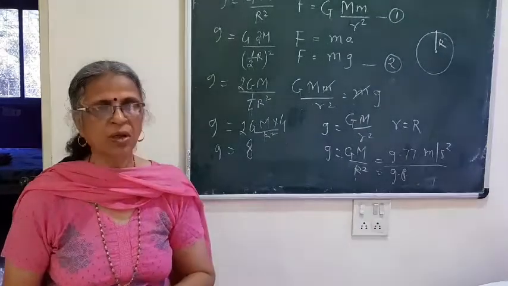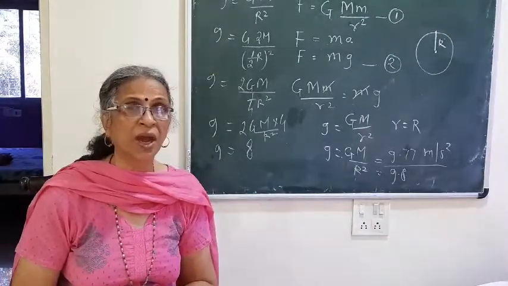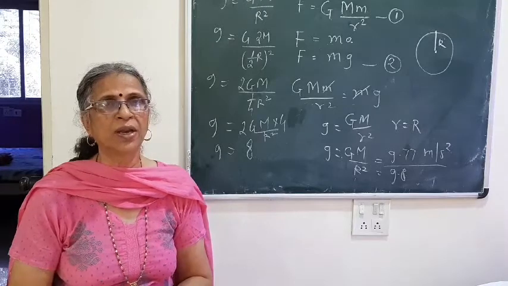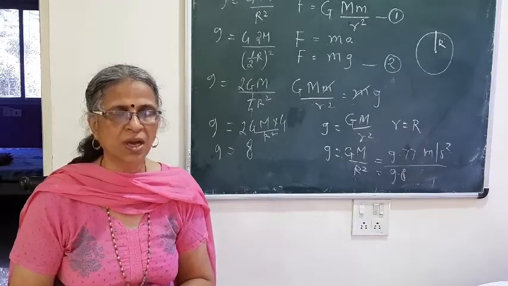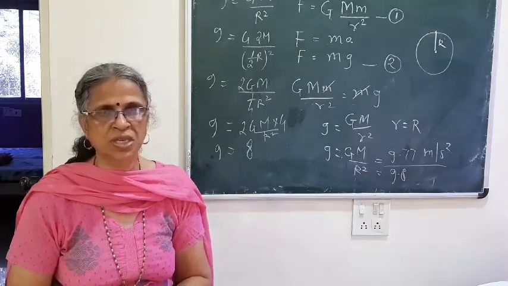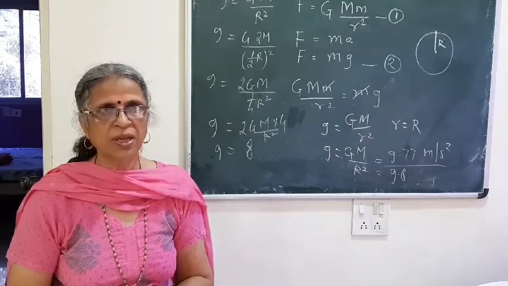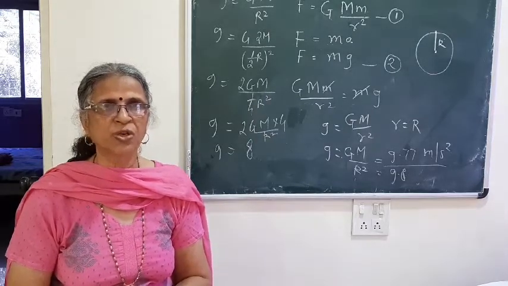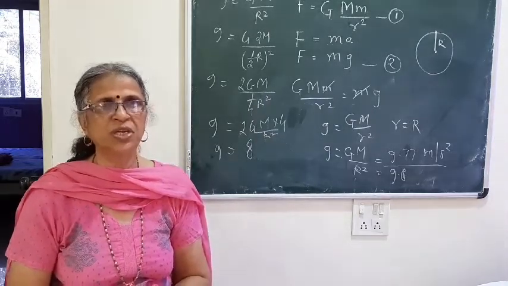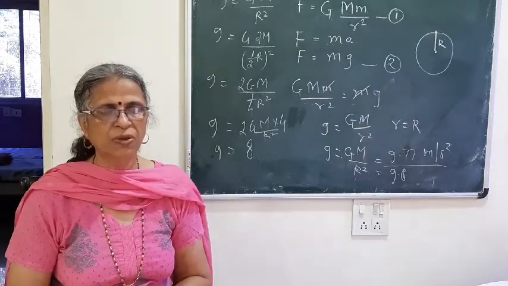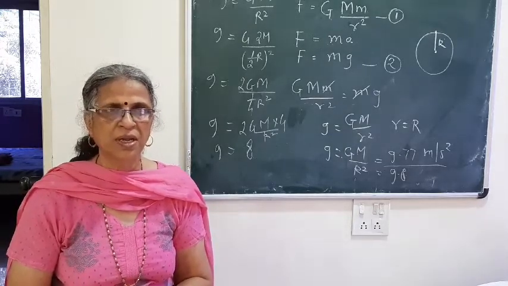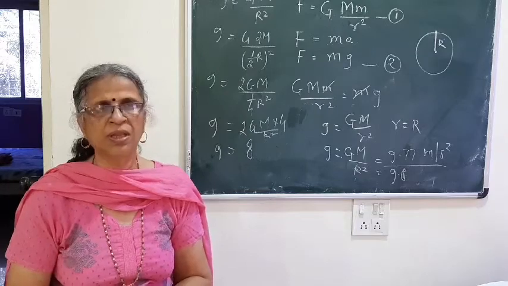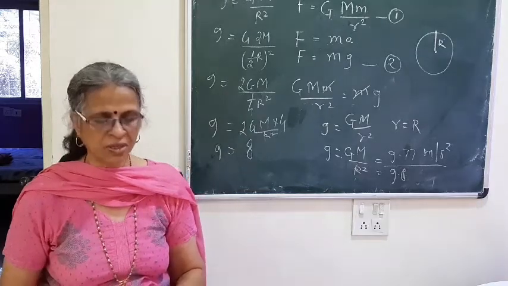The second factor they have given is that it changes according to the height. Whenever there is an increase in height from the surface of the earth, the value of g decreases. But if the increase in height is negligible, then that will not affect g.